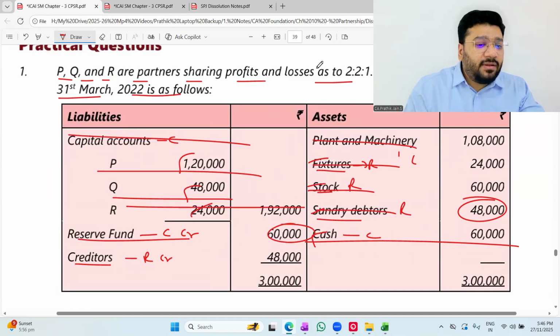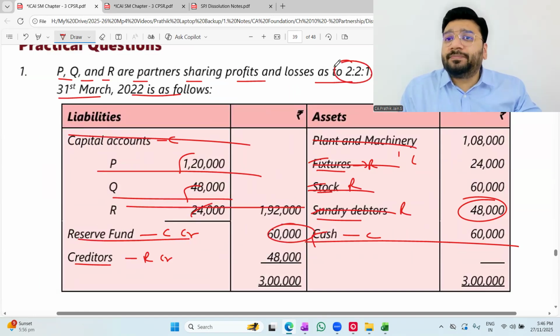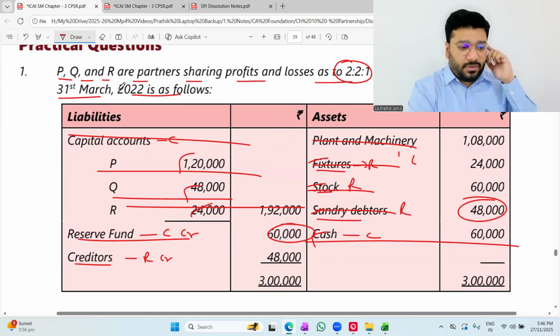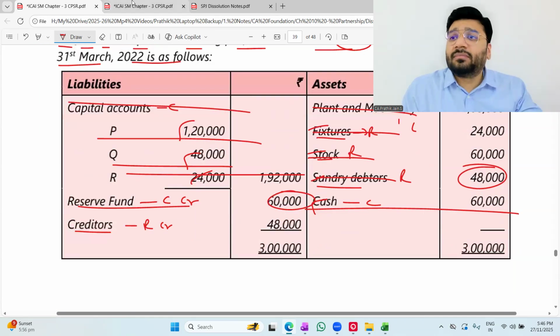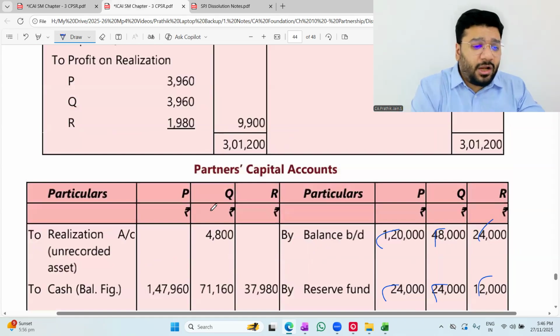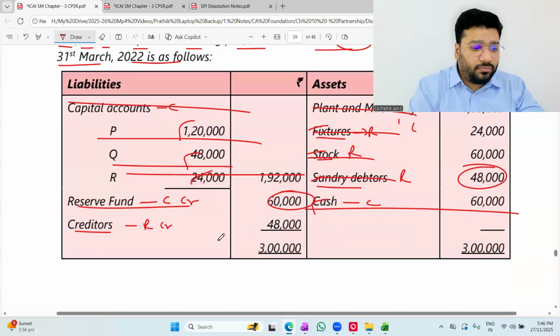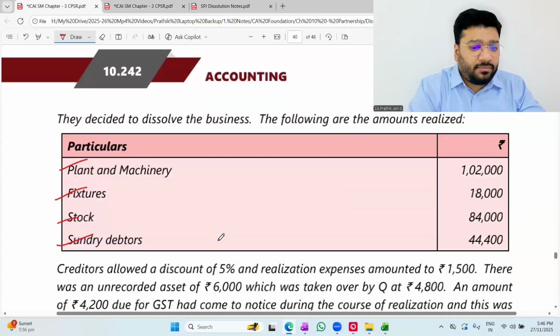Reserve fund 60,000. In this ratio to split, what is the amount? 60 by 6 into 2, into 2, into 2. 24, 12. By reserve fund 24, 12. Now, creditors 48,000. Where do you record? Credit side of the realization account. Go to the credit side. Is it there or not there? There.